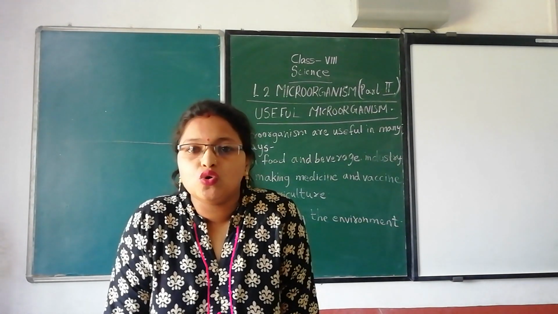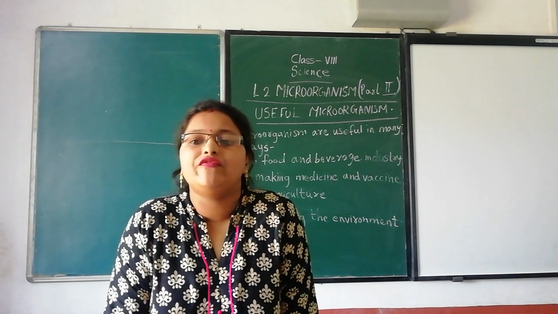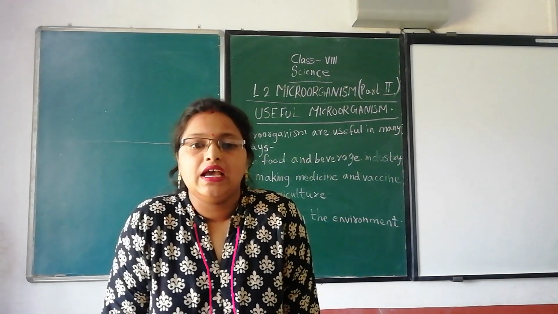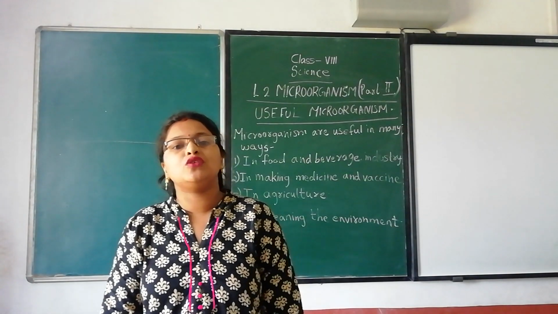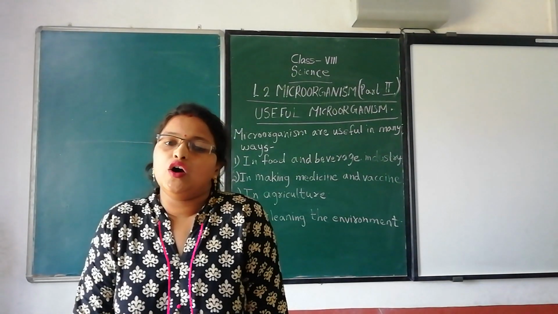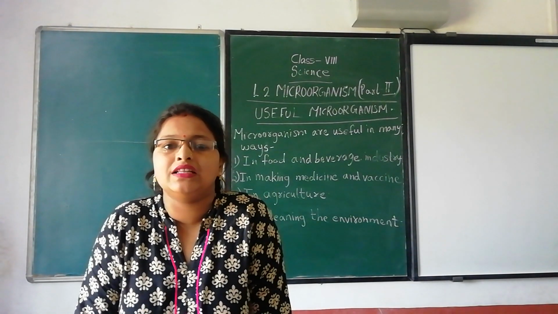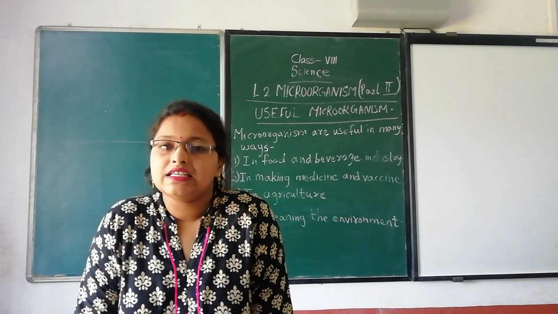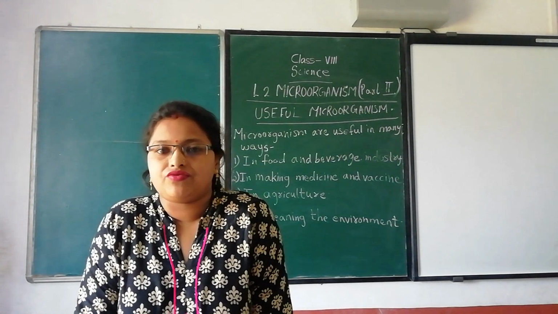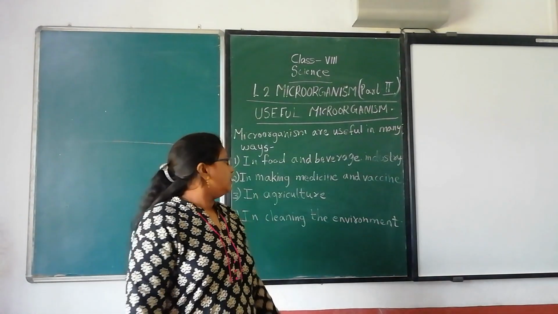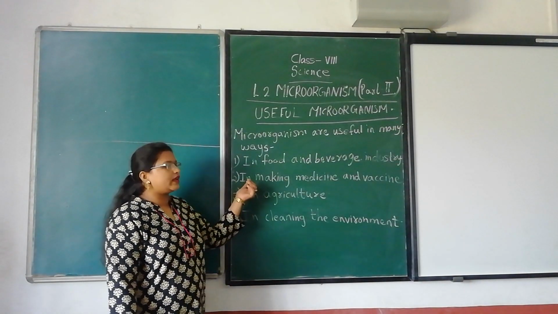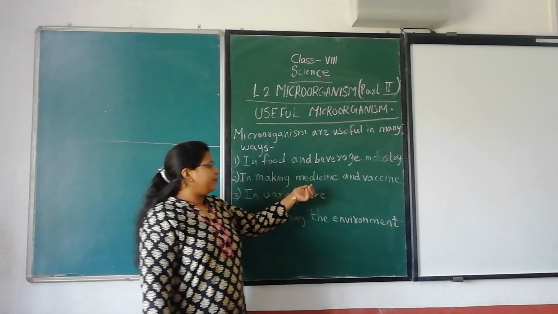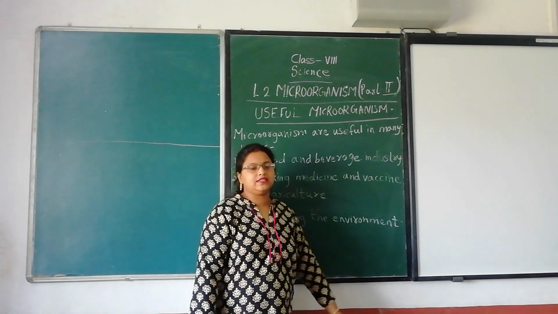Algae is used for thickening of jellies and jams. Algae contains a substance called algin, and that algin is used to thicken food items such as jellies, jams, etc.